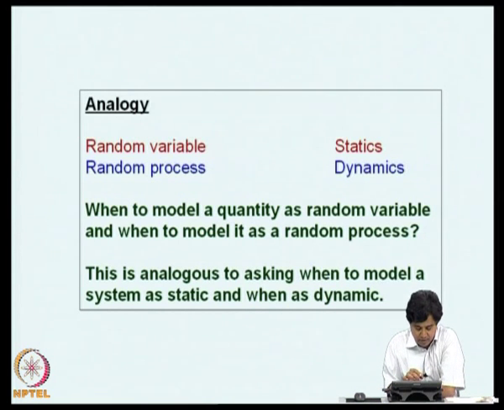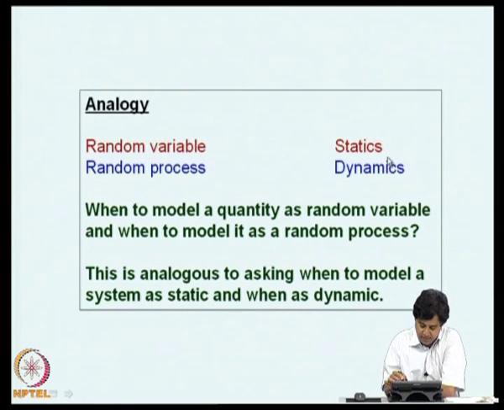Now, we have discussed so far random variables, now we are talking about random processes. How do we know when we should use a random variable and a random process in modeling? This question is somewhat analogous to the question in mechanics, when we should use static principles to model a phenomenon or when we should use dynamic principles.